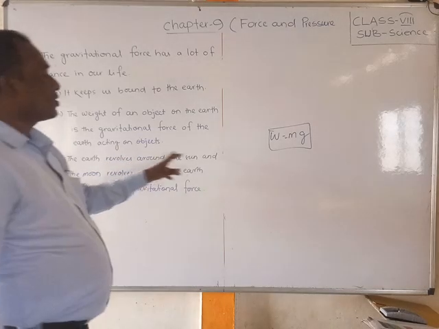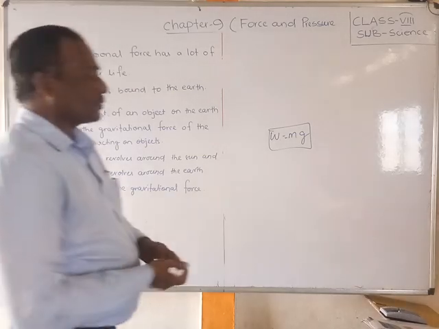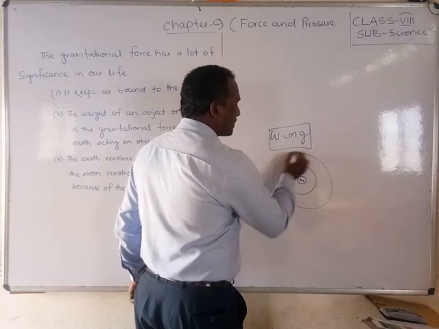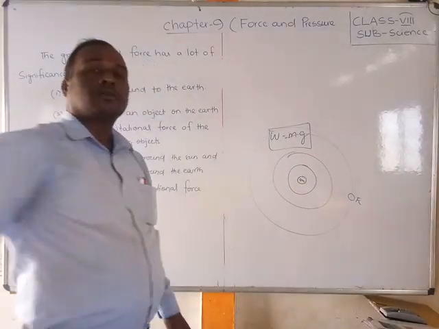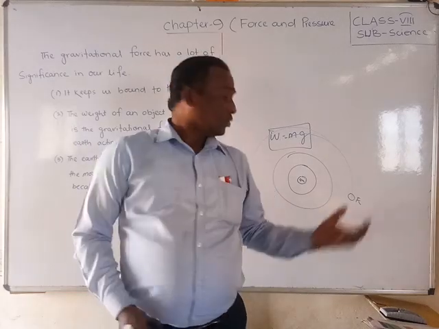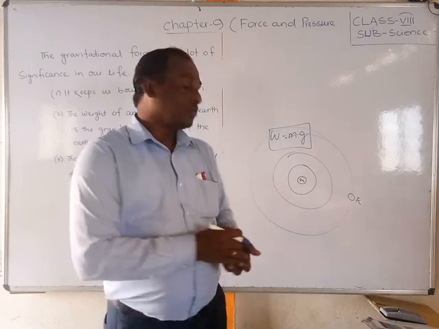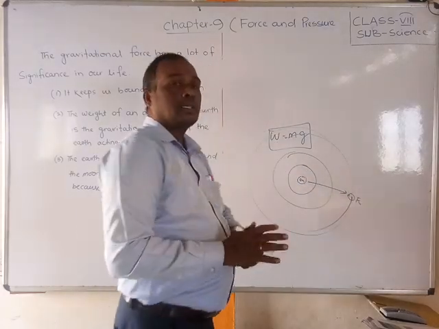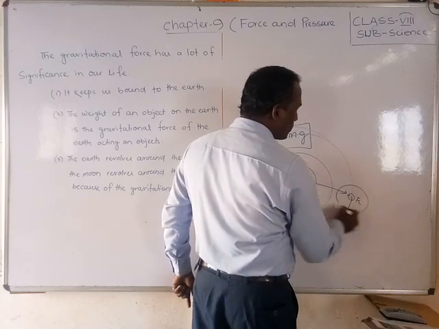The earth revolves around the sun and the moon revolves around the earth because of the gravitational force. You know friends, suppose this is the sun. So many planets are revolving around the sun. Our earth is also revolving around the sun, because the sun has gravitational force and the earth also has gravitational force. The sun is pulling the earth towards its center, and the earth is also pulling the sun towards its center. So at one constant position, the attraction and repulsion are the same, hence it is revolving. Same, friends, the moon is also revolving around the earth.